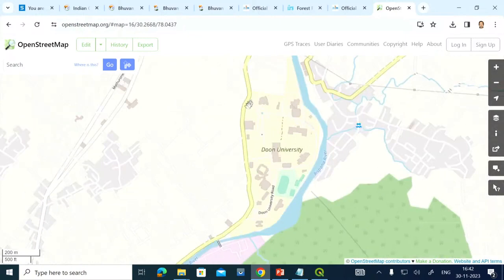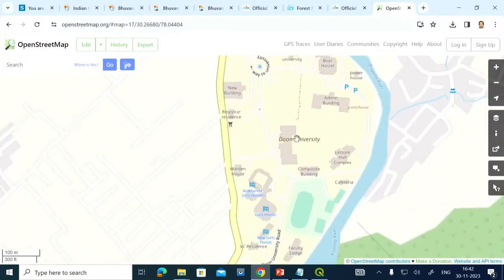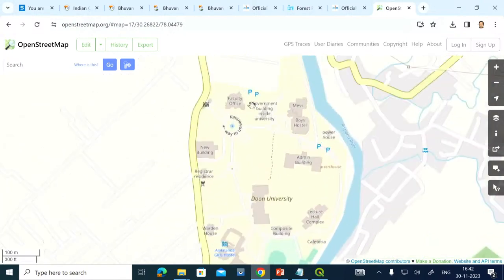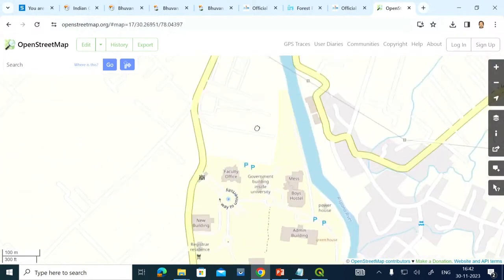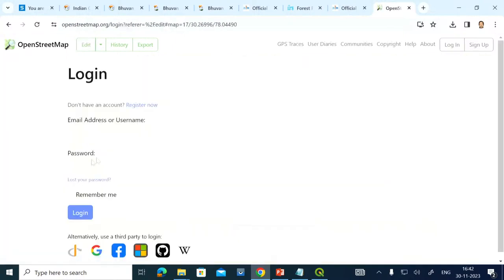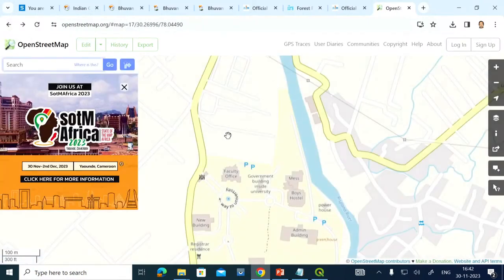Even these building footprints are available to you. You can see here, and all these data sets are available for download as well. You can download these data sets, or you can create your own data sets also. You can edit it in the online platform, so it allows you to edit the data. Once you click edit, it asks for a login, and then you need to create your login credentials for this website. Basically, I will not go into that. You try to explore it from your side.